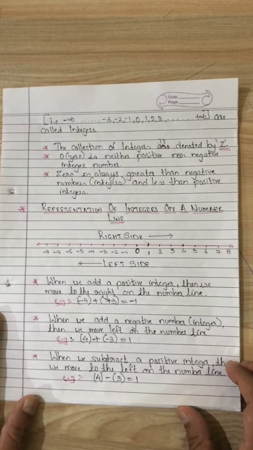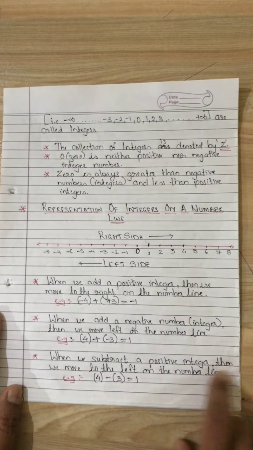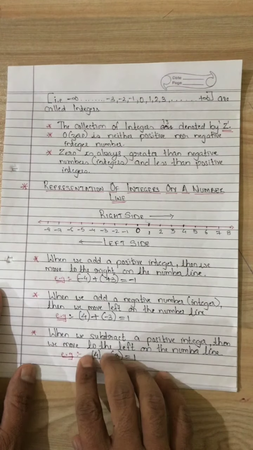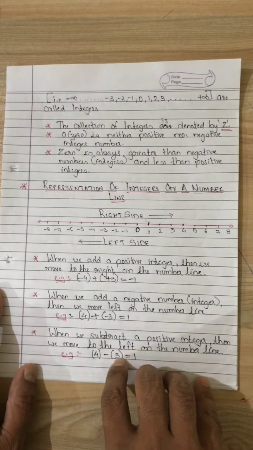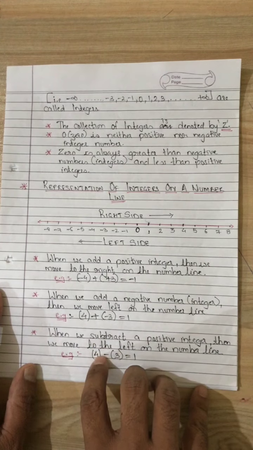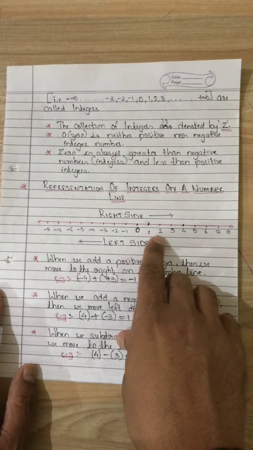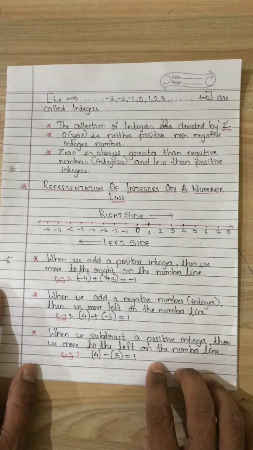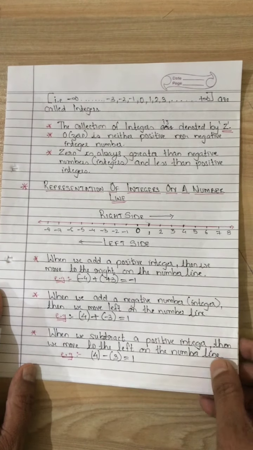Now further, when we subtract a positive number or integer, then we move to the left on the number line. First we have taken addition, now we are taking subtraction. What are they telling? When we subtract a positive integer, see 3 is a positive integer, I am subtracting it from 4, I got 1. Now on the number line, we can see where we go. I am on 4, I am subtracting 3, again I am moving on the left side, right? So it is a universal truth, but they have written it, so we have to learn from this.